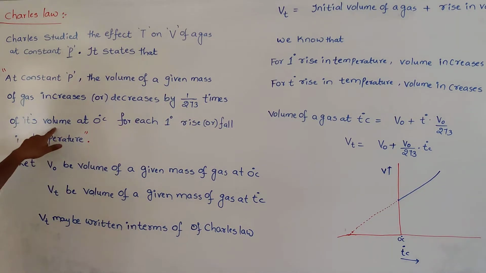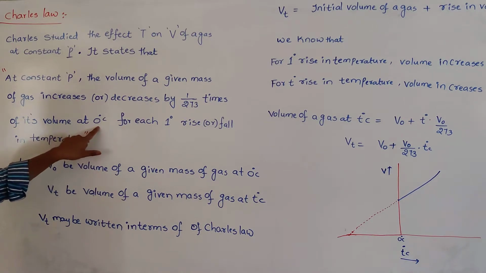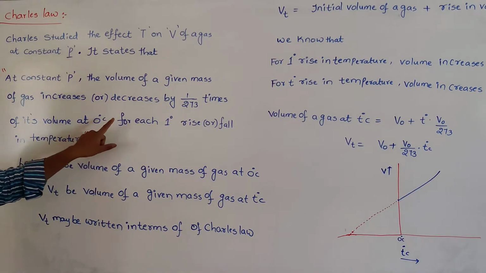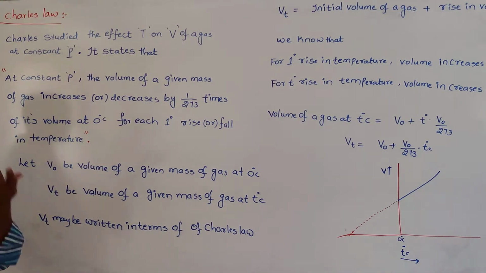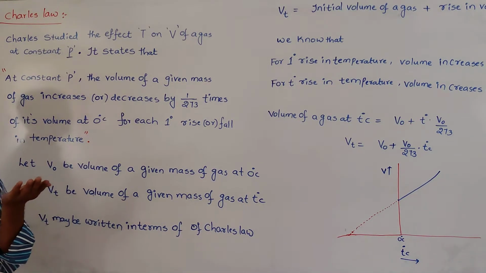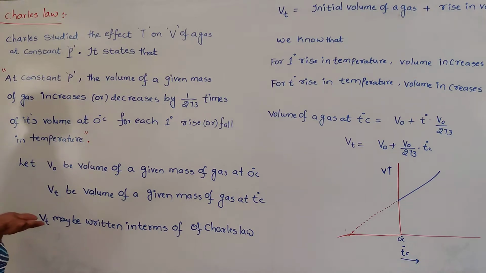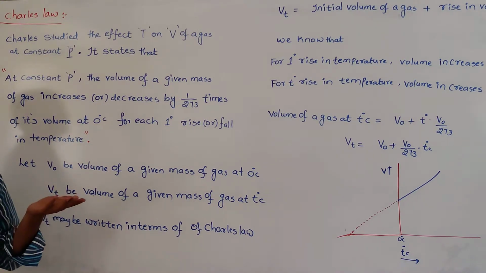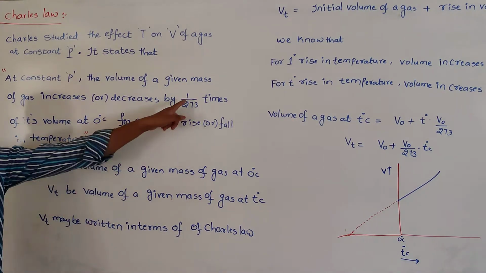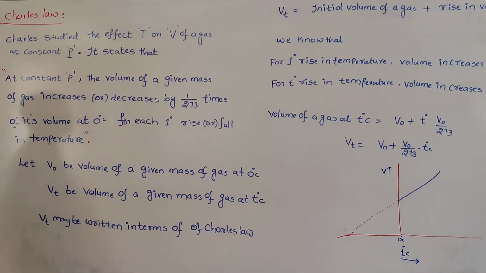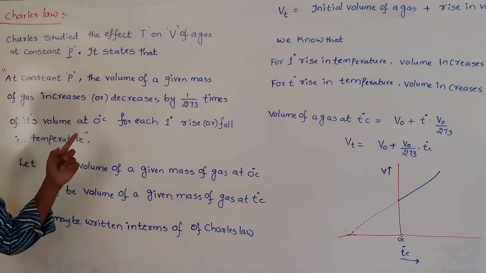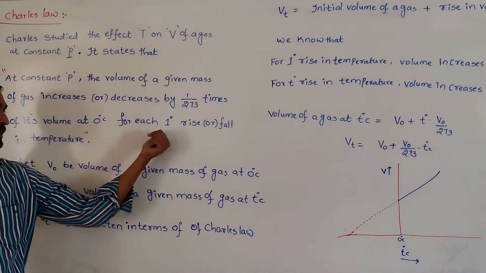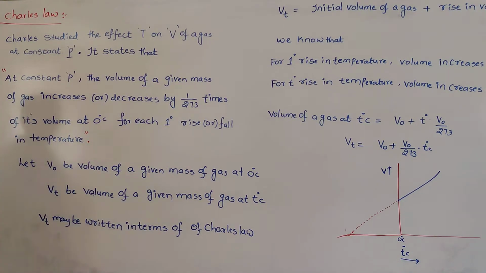1/273 times of its volume at 0 degree centigrade. For when? For each 1 degree rise or fall in temperature. When we are rising or falling the temperature by 1 degree centigrade, how much volume increases or decreases? 1/273 times of its volume at 0 degree centigrade. That much of either rise or decrease depends upon the 1 degree rise or fall in temperature. So that is Charles law.